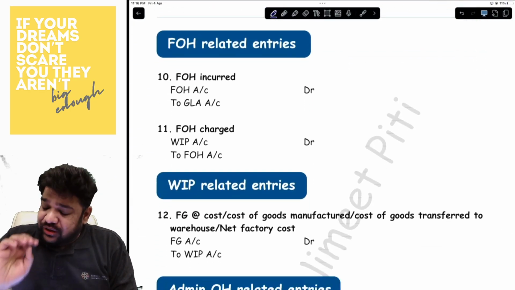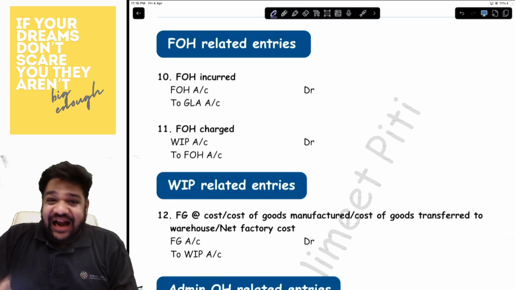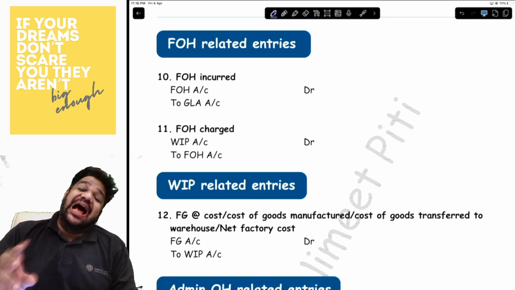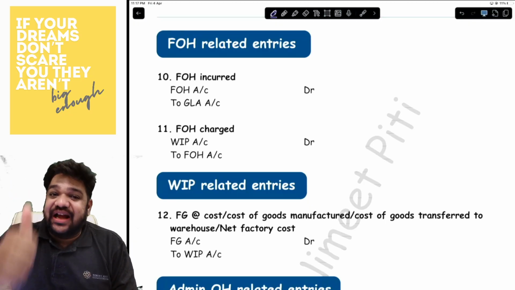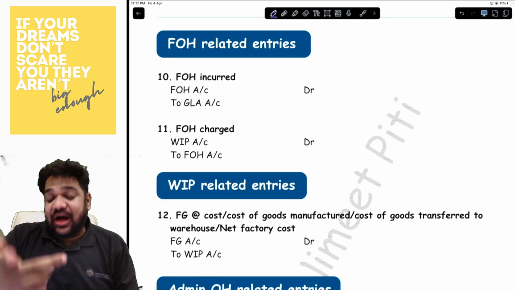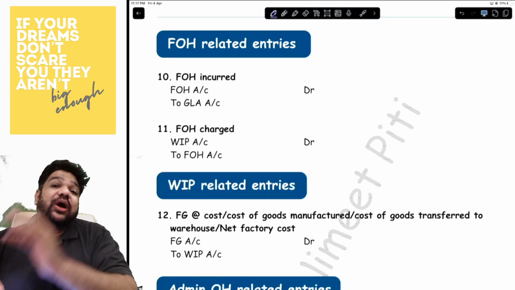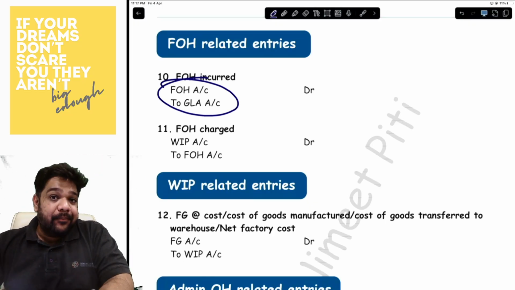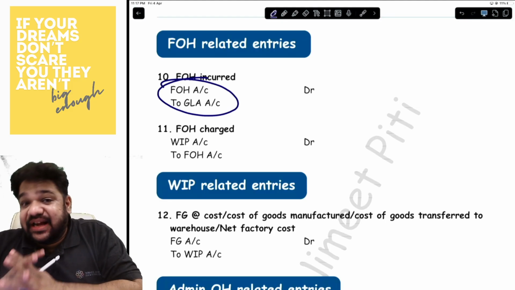Any overhead account, for that matter, be it factory overhead, admin overhead, or selling and distribution overhead, any of these three accounts will have two entries. First, the entry incurred and then the entry charged. So factory overhead incurred. What will be the entry for that? The entry will be factory overheads to GLA. Okay, that is the incurred entry.